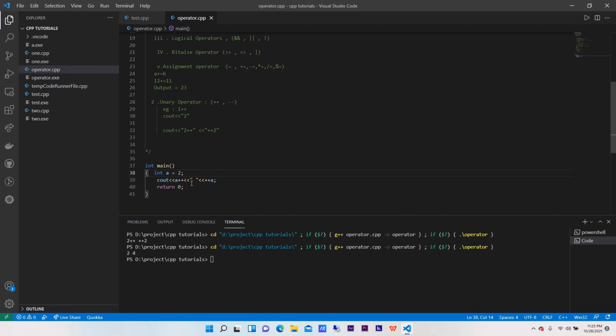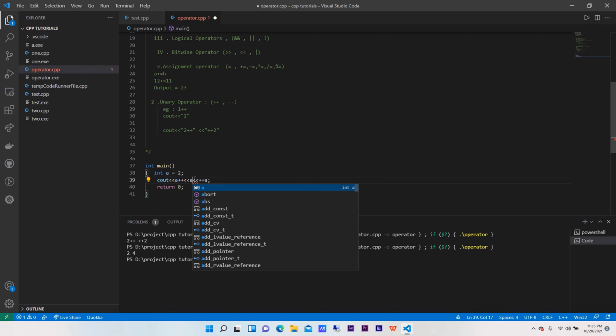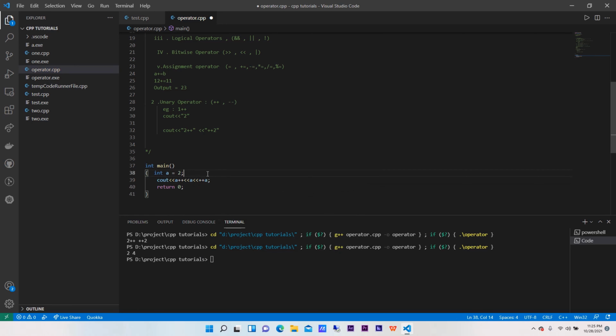Okay, let's do one thing. In between, let me add a, and print it now. We have got 2, 3, 4. Can anyone explain why we have got 2, 3, 4? You can just comment it out.